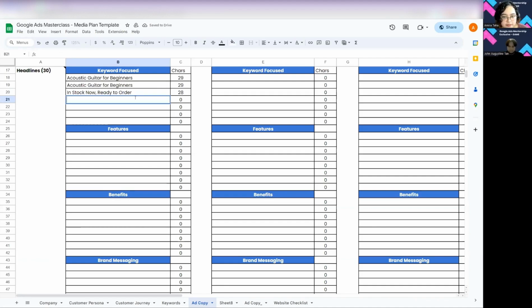But if you would write something like this that says book a trial and you put an exclamation point, this would be rejected by Google and you will get a notification saying that it doesn't accept symbols and punctuation like that. But if you have something like, for example, same day delivery, these are okay. So context matters when you're writing your headlines.